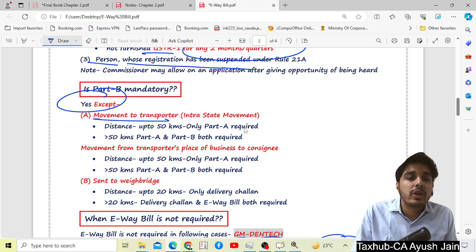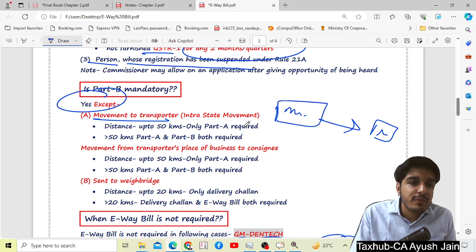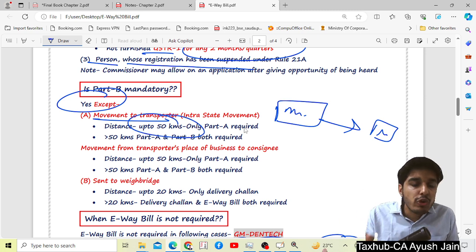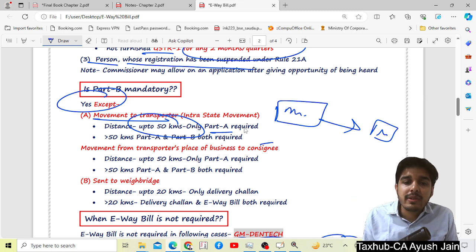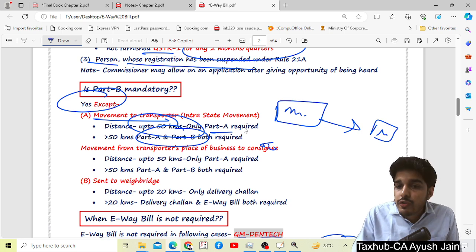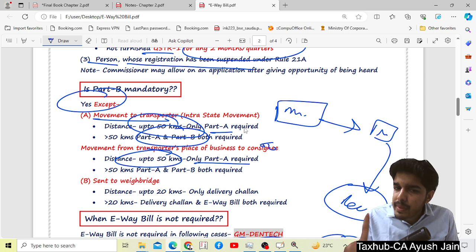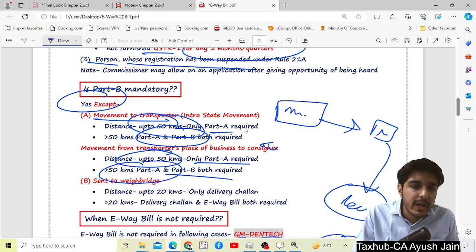Movement to transporter: suppose I am Mr. Supplier and here is Mr. Transporter. If the movement to the transporter is only up to 50 kilometers, then only part A is required, but if it is more than 50 kilometers, suppose 60 kilometers, then both parts are required. Now for movement of goods from the transporter to the receiver or consignee, again if the distance is up to 50 kilometers, only part A is required, but for more than 50 kilometers, both parts are required.